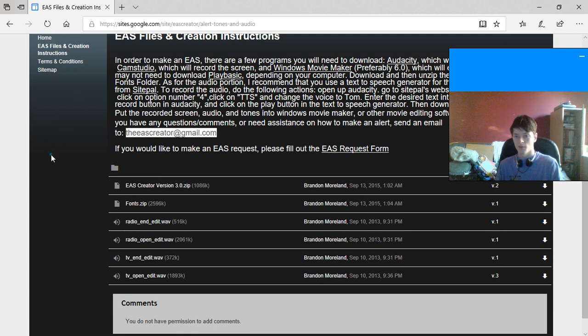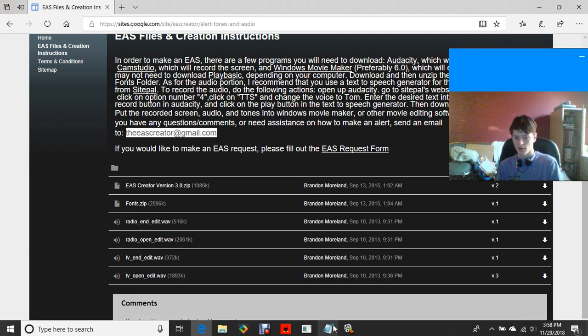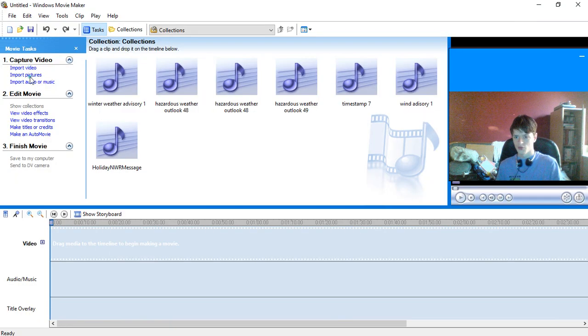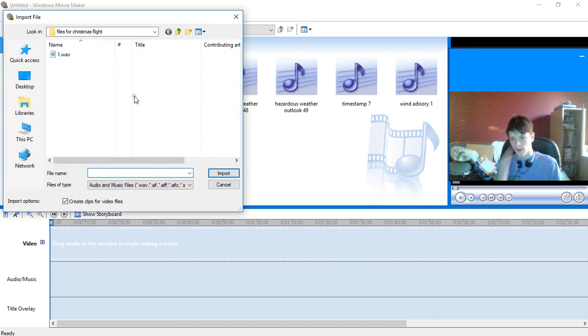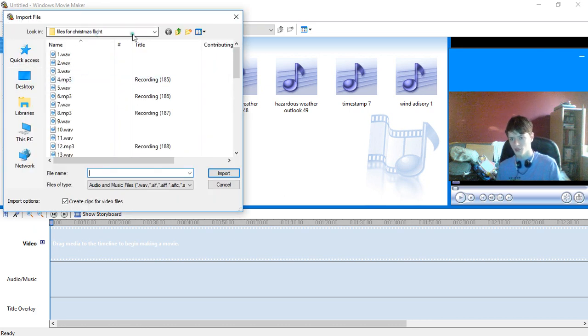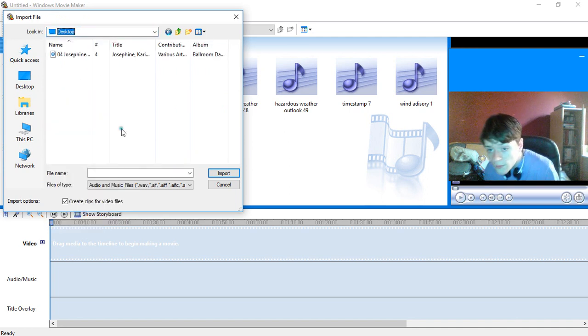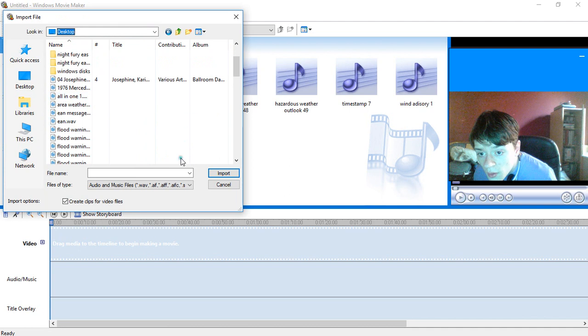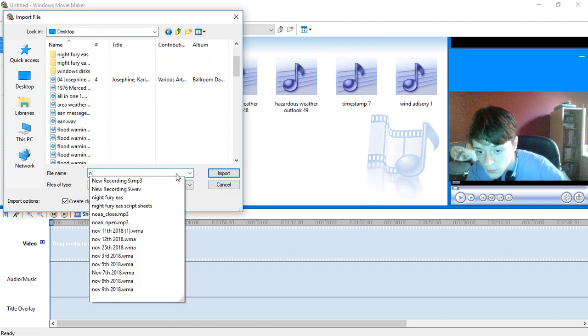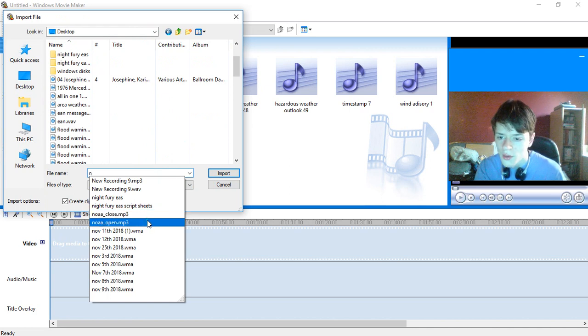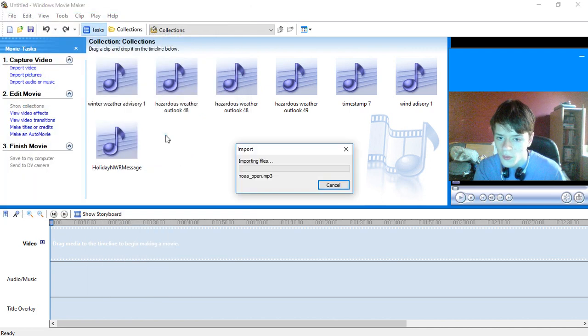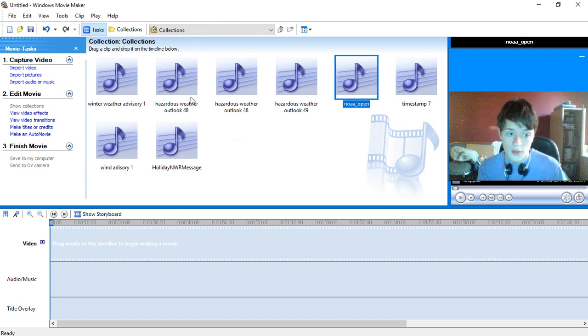But make sure you download all of that, and then you can import it to your system by going to Import Audio or Music. And I'm going to do my specialty one, which is, I believe, on the desktop. Let me look. Let me see, is it Noah? Yep, Noah Open, Noah Close. So you want to do Open, Noah Open. And this is a custom one. I'll link the source video that I use this header tone from in the description below as well.